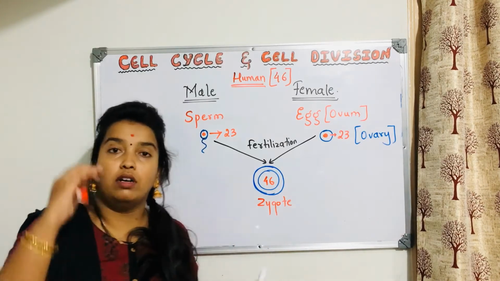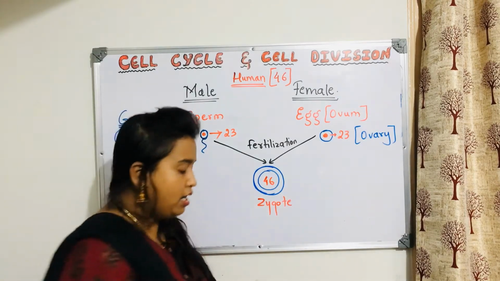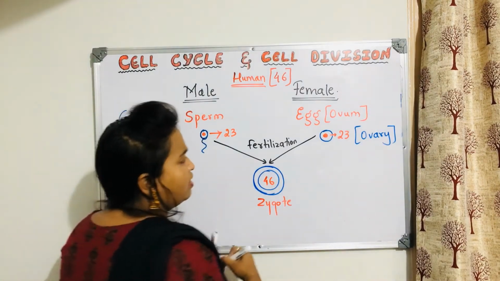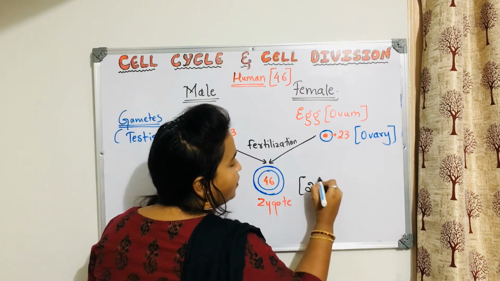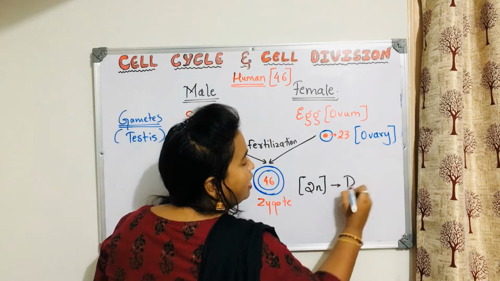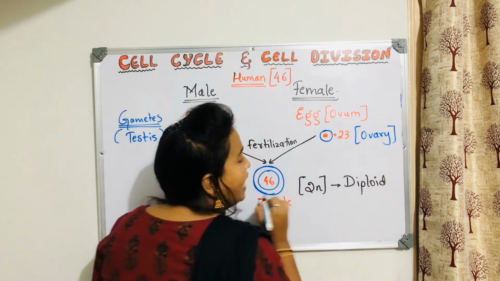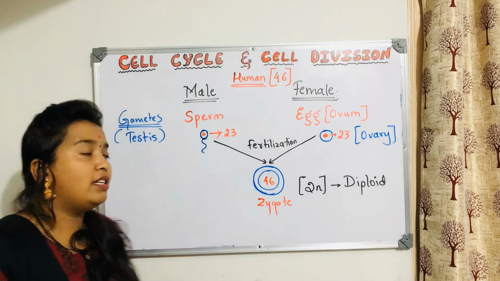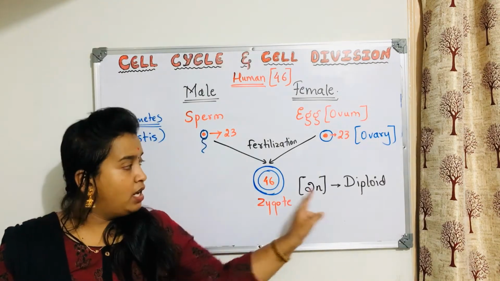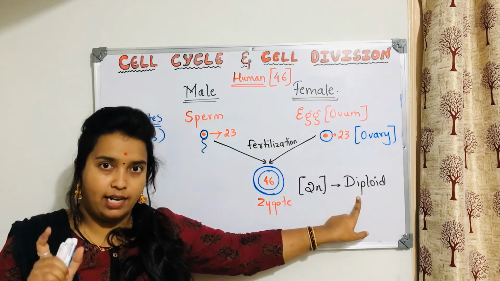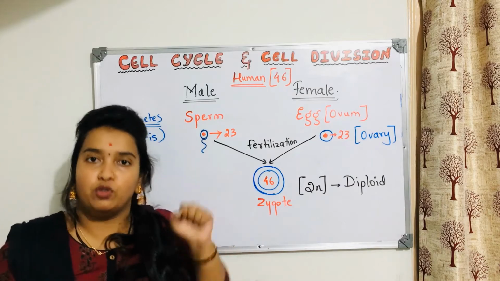And there is one more thing here to understand. This cell is called a diploid cell. Students usually get more confused with this. We write it like this. What is this? This is called diploid. What is diploid? Zygote is diploid. What does the term diploid mean? Diploid means, try to understand it clearly, the cell which has two sets of chromosomes.